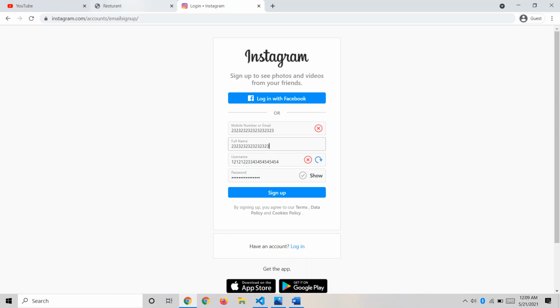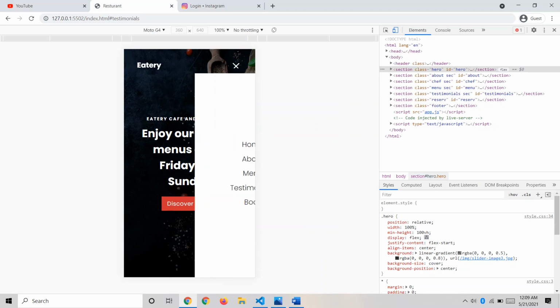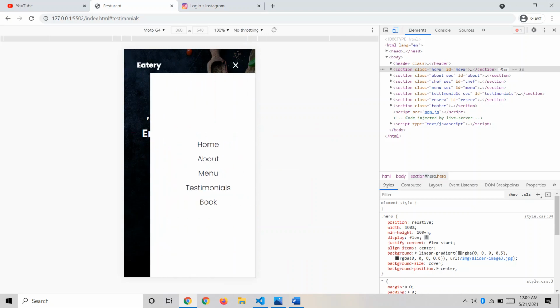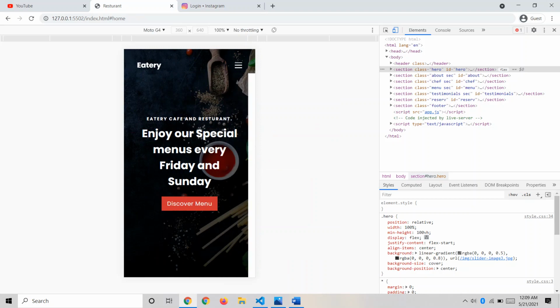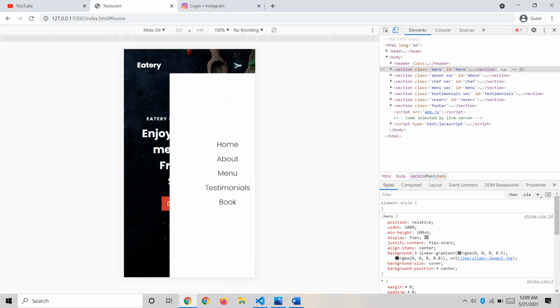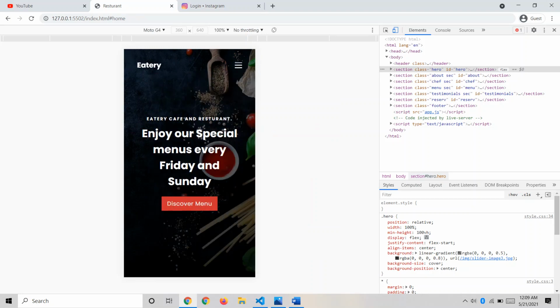And I have also another website. If I click on this navigation bar, it slowly pops up from the right side, and if I click on any link, it disappears again. So this is a simple website, and this is done using JavaScript only. So this is all about that question which we have discussed. We are done with 2 questions, and we now understood that JavaScript provides interaction and dynamic nature to web pages.